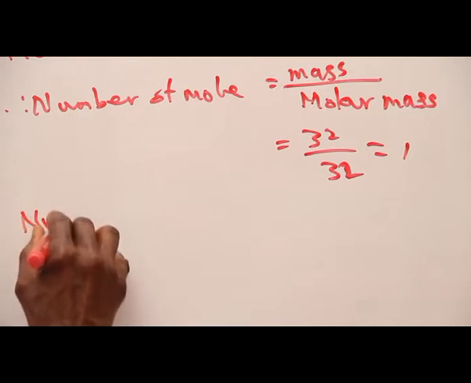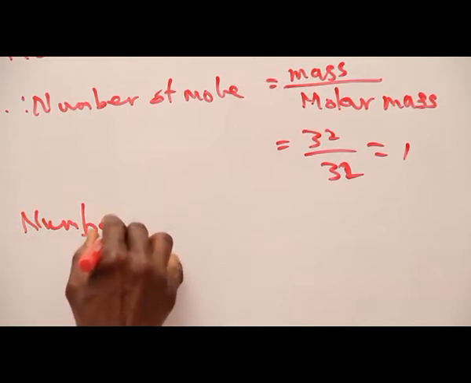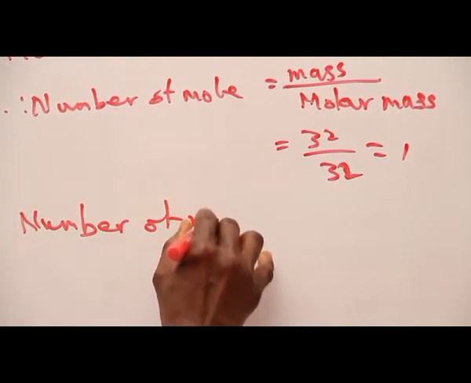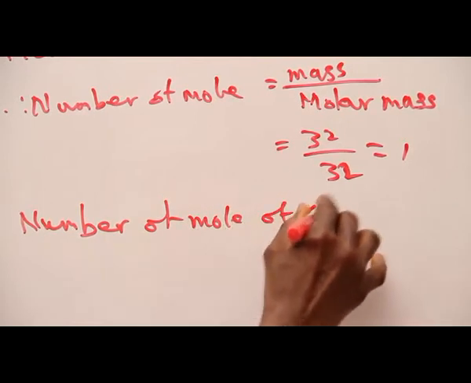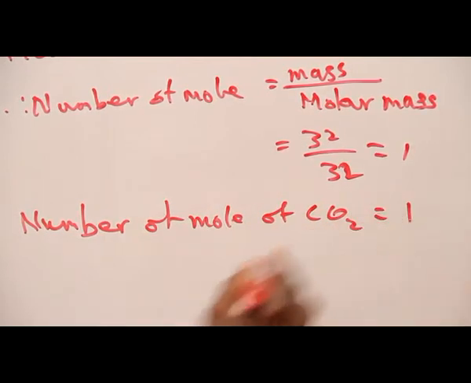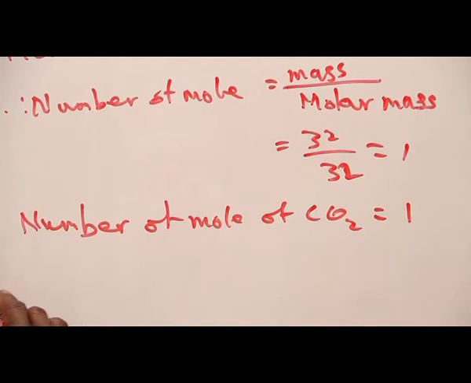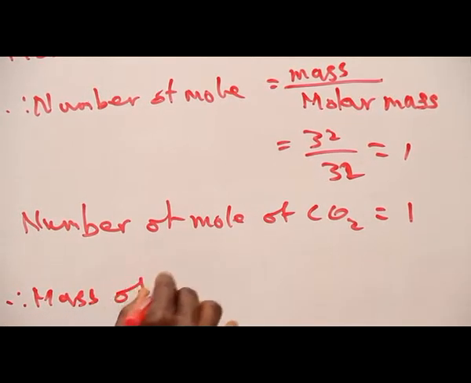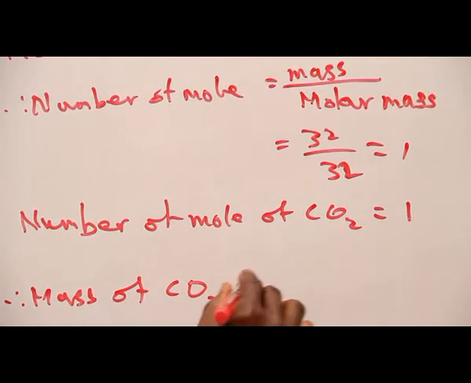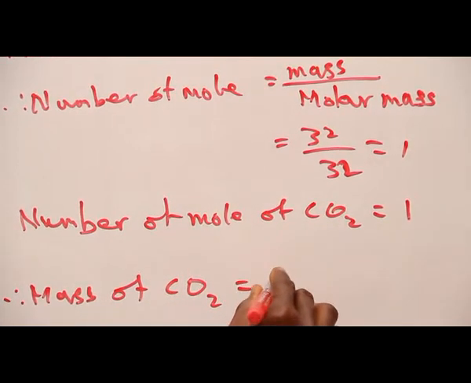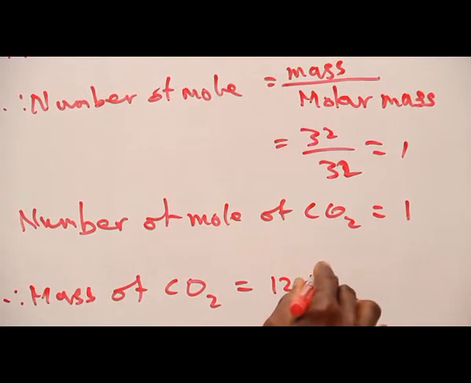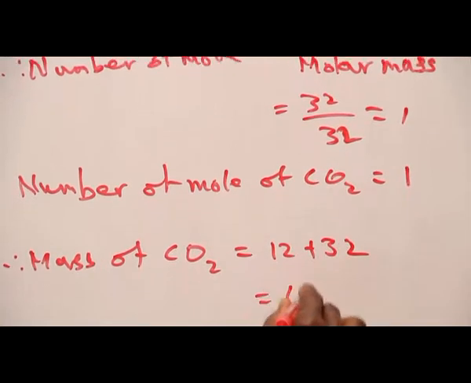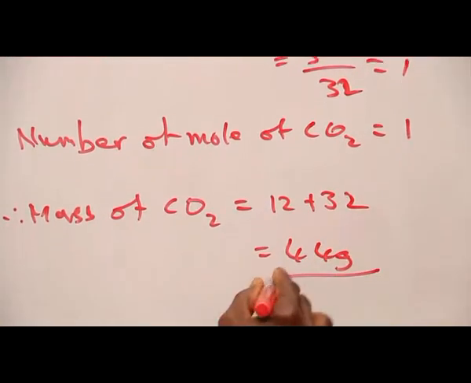Number of mole of CO2 is 1. Therefore, mass of CO2 is 12 plus 32, which is 44 grams.